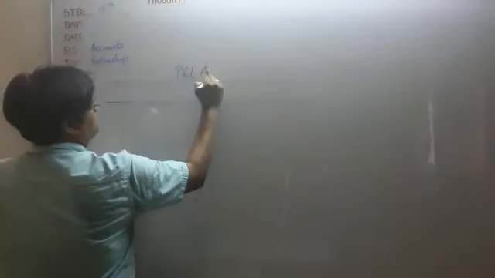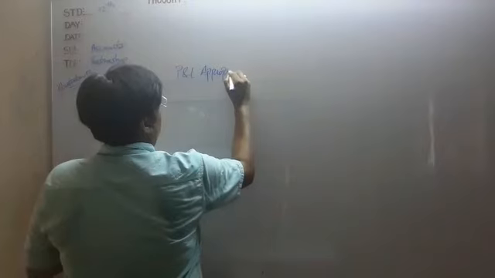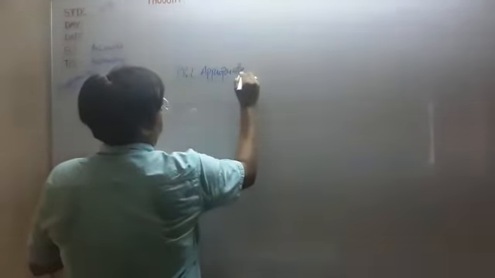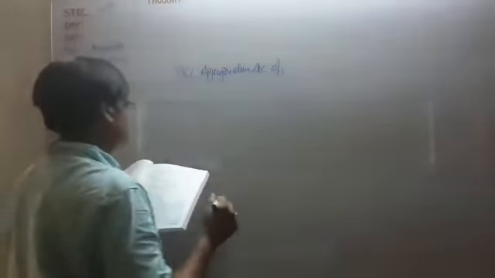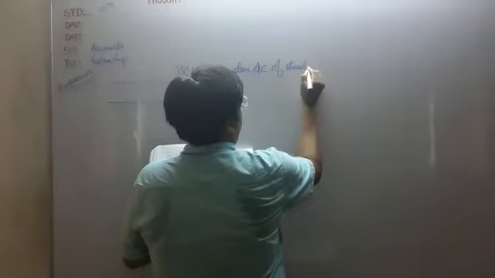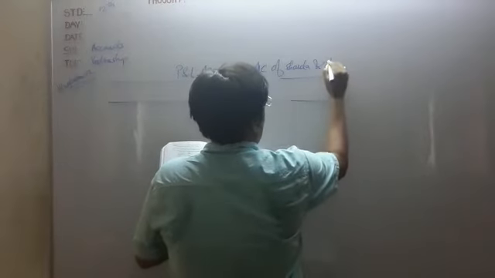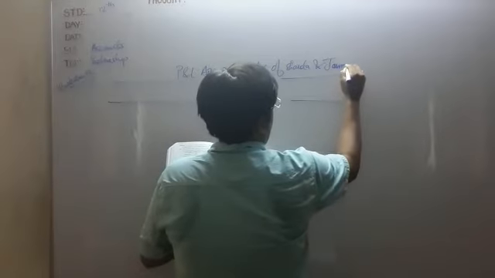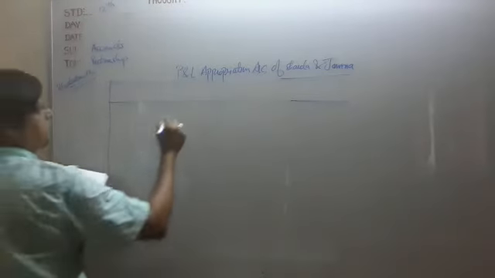P&L appropriation account of Sharda and Jamna. First of all, we will make the P&L appropriation account.